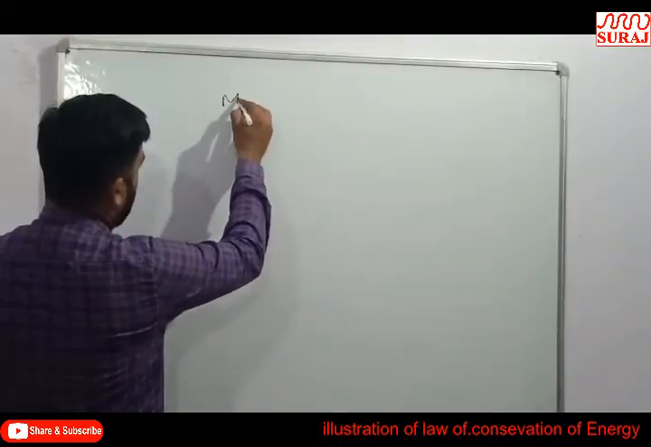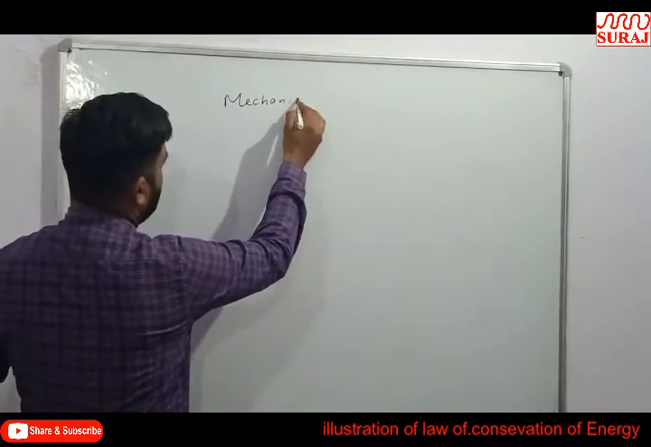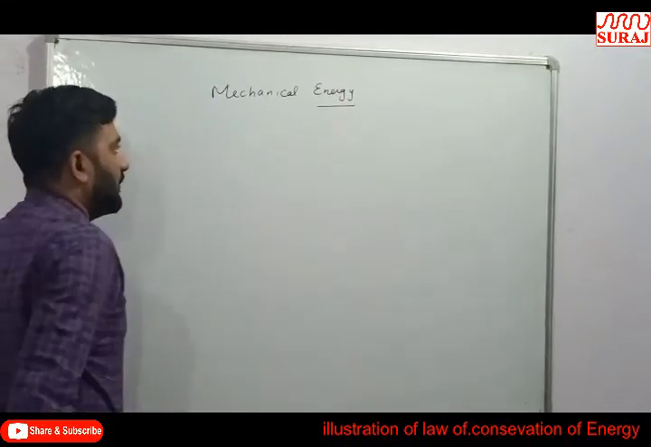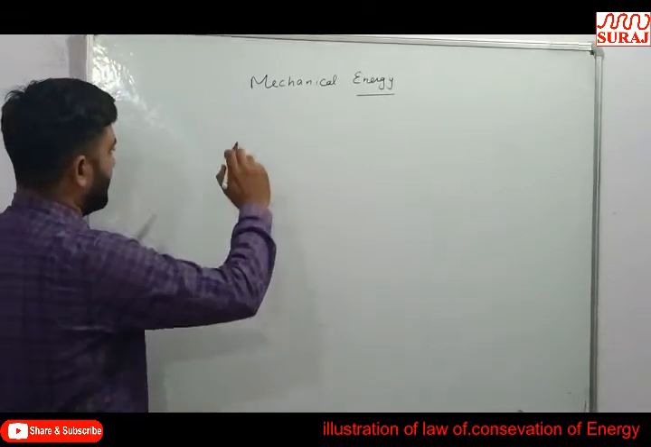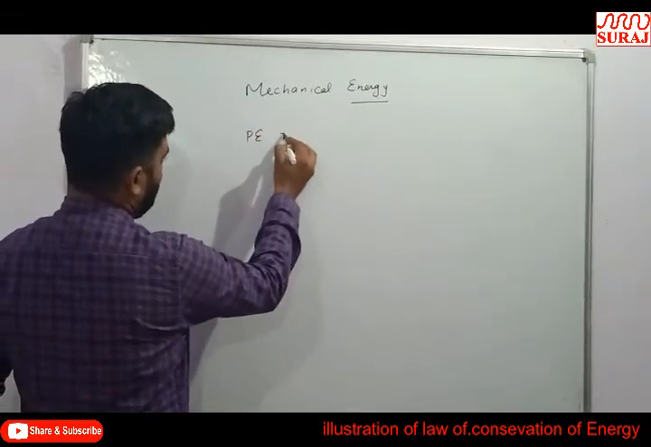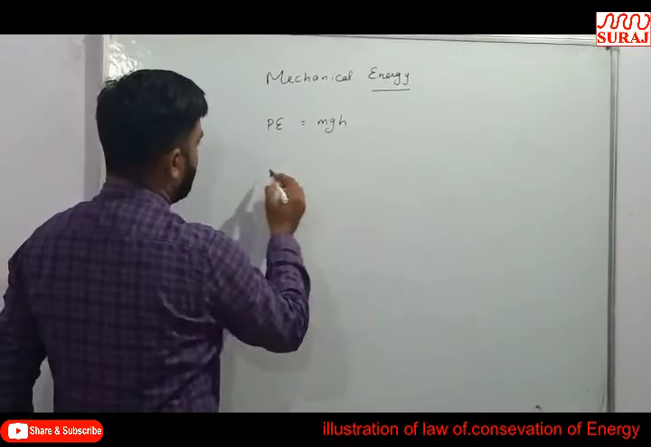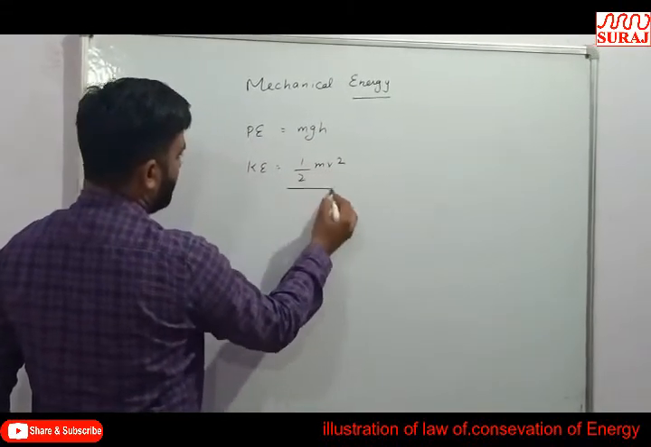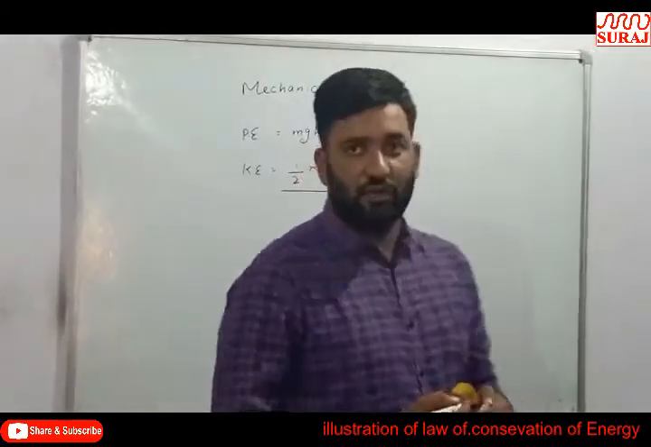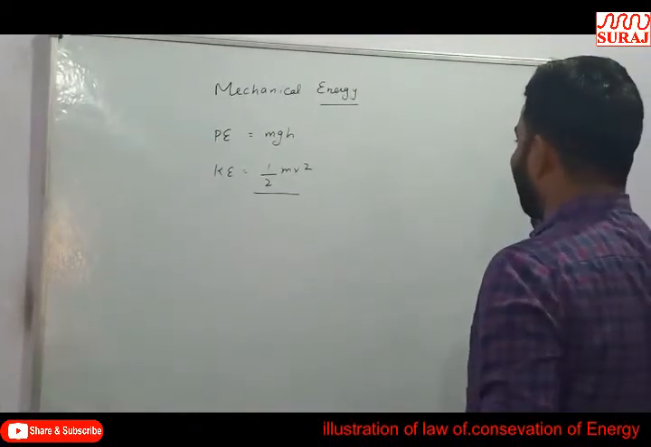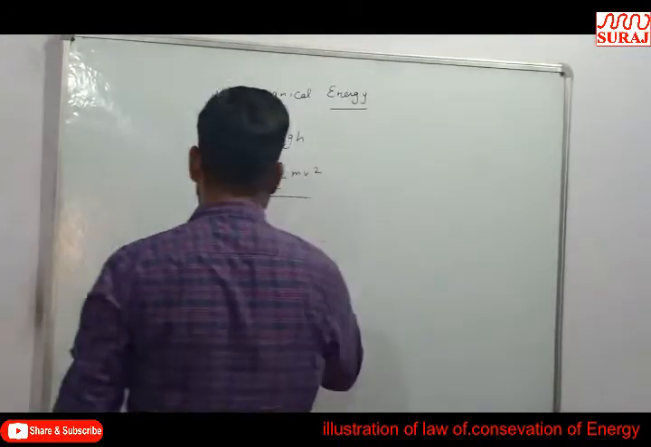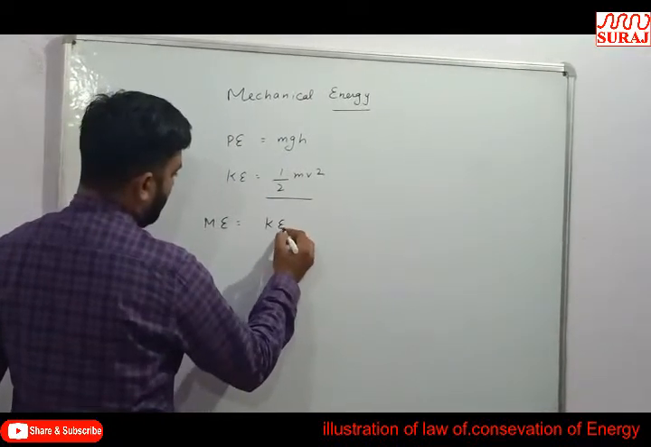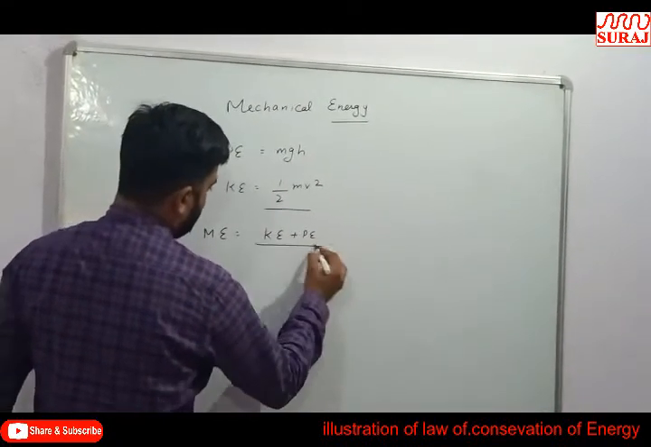Today we will discuss mechanical energy. Dear student, we already studied potential energy, which is equal to mgh, and kinetic energy, which is equal to half of mv square. Potential energy is always due to position and kinetic energy is always due to motion. So mechanical energy is equal to the sum of kinetic energy plus potential energy.